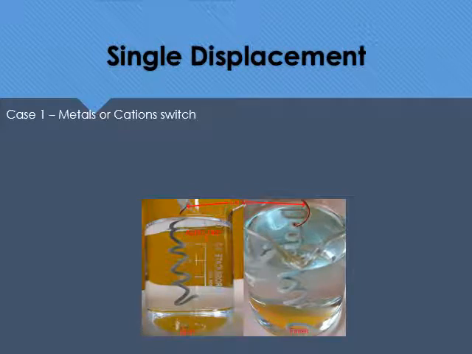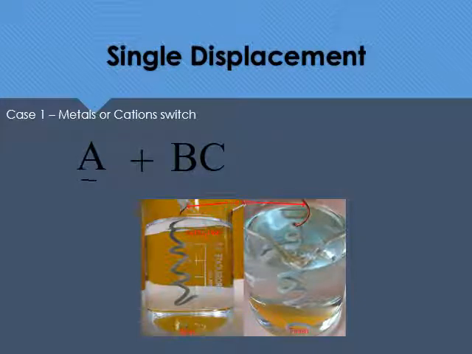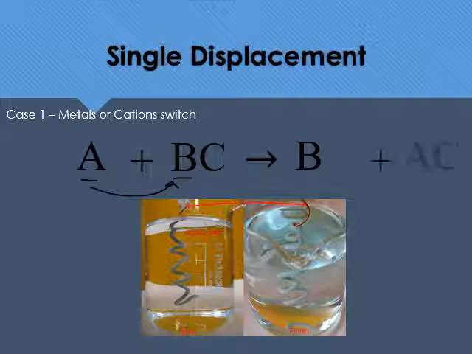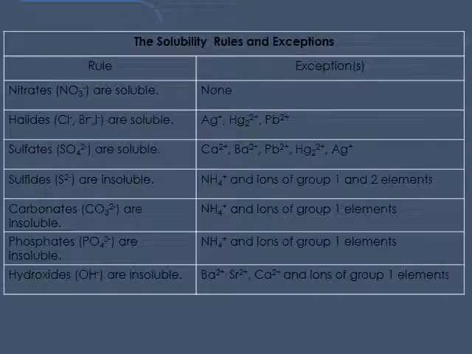So case one is we're going to have our metals or cations switching. What I mean by this is we've got A as a single atom and we've got BC as our ionic compound, and we're pretending that A is acting as a metal here. So when we look at our ionic compound, we've got B acting as that metal. So these two letters should be switching places. So you're going to get B all by itself and you're going to get AC forming.